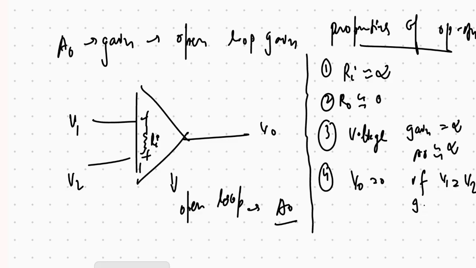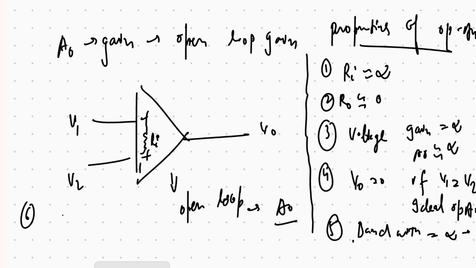This is an ideal op-amp. Then the fifth property is bandwidth, which is equal to infinite. Bandwidth is the range of frequencies the op-amp can amplify. If bandwidth is infinite, then it can amplify all frequencies of signal.